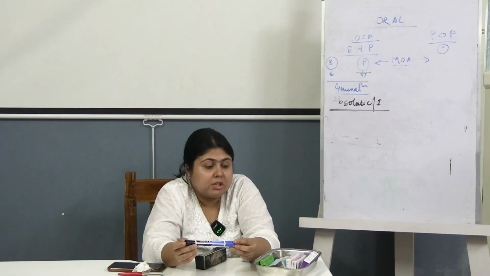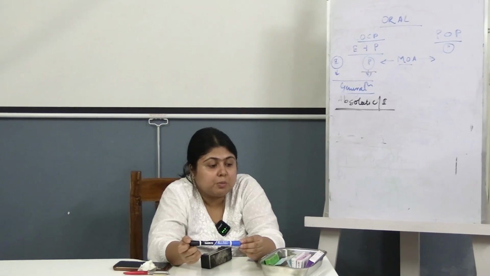Got my point? It is said that if a patient is taking COCPs for more than 10 years, she is at risk of cervical cancer. But the cancer risk is reversible. If she stops the use of COCPs today, then 5 to 10 years down the line, the risk also becomes normal and is the same as that of the general population.